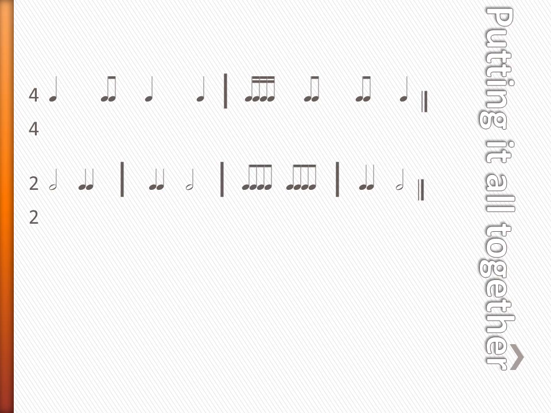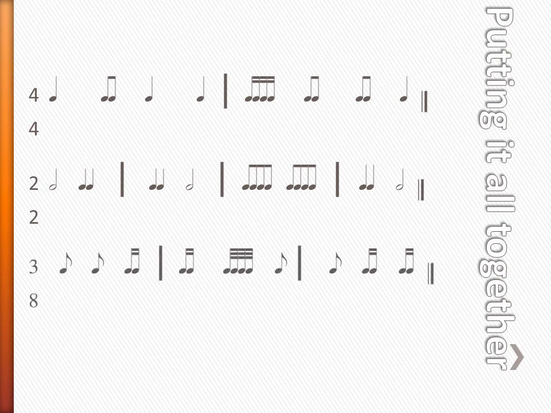Let's try another one. This time signature is 2/2. 2 beats in each measure, and the half note is going to be our plum note, or get the beat. So the half note is worth 1. The quarter note is our apple. And the eighth note is our watermelon. Let's try it. 1, 2, ready, go. Plum, apple, apple, plum. Watermelon, watermelon, apple, plum. Great job.